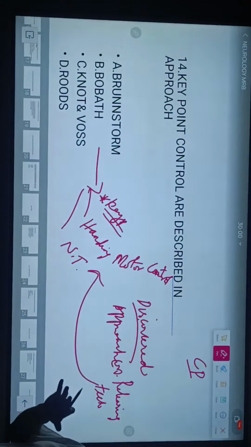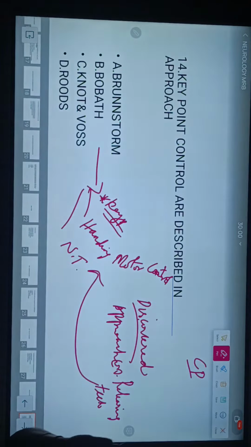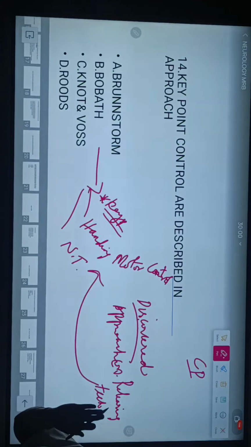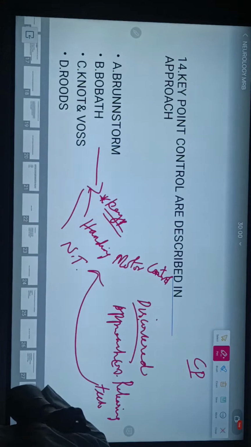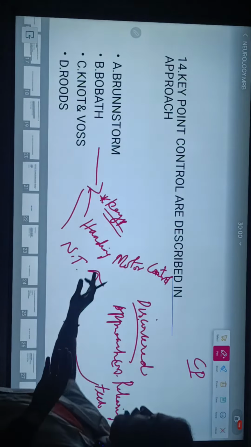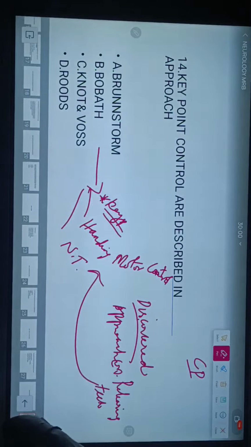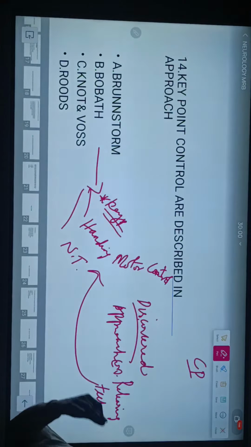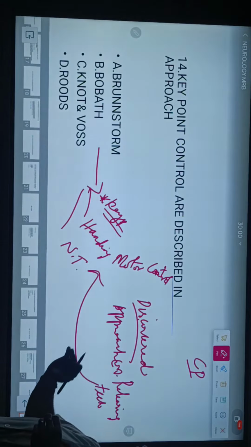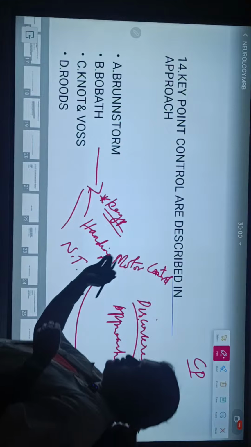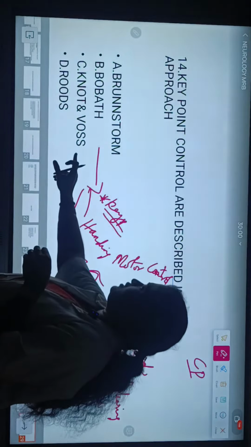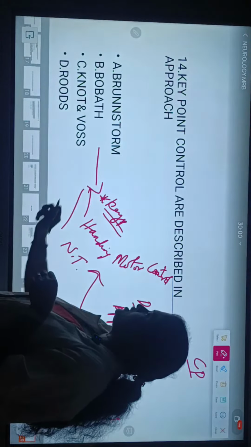So what is key point control in a cerebral palsy baby? To achieve upper limb movement, we have to stabilize the scapula. So here the scapula is a key point. To achieve ambulation, to make a baby walk, the pelvis is a key point. Handling is also used: first we have to search for the normal pattern of movement, so for that we handle a CP baby. So key point control is discussed by Bobath.